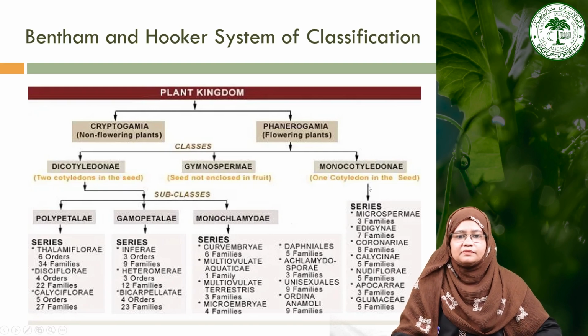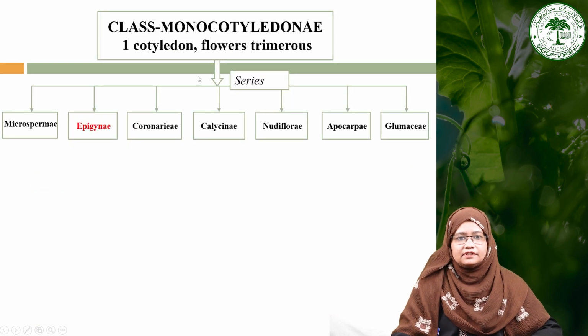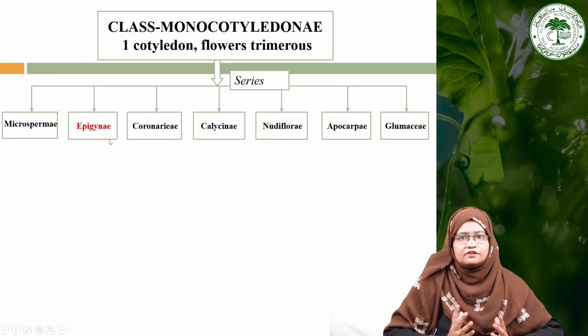This particular family belongs to the series Epigynae in the class monocotyledons. That means the ovary is inferior in position and the flower is epigynous. So all the families of this series have epigynous flowers and an inferior ovary in their flowers.